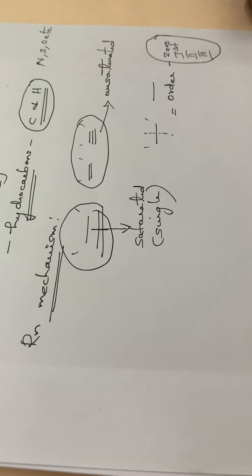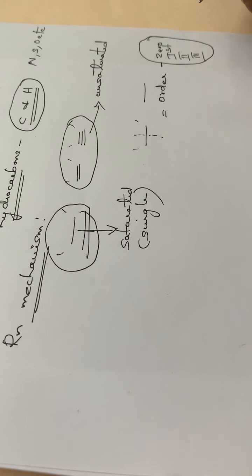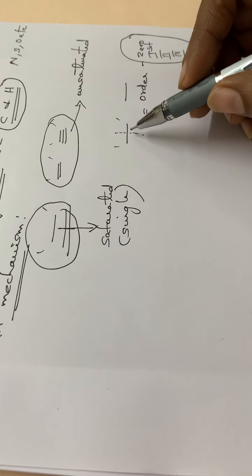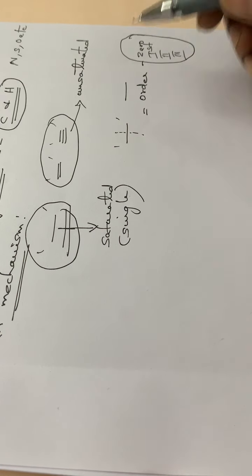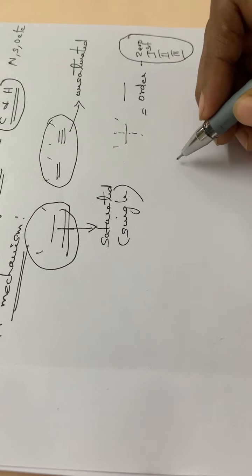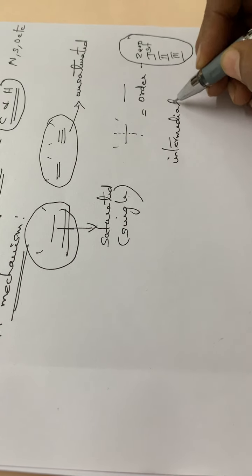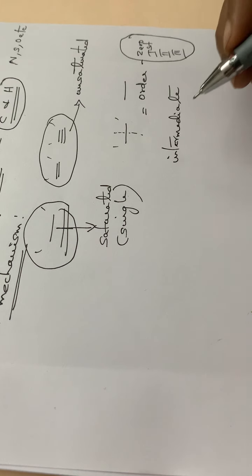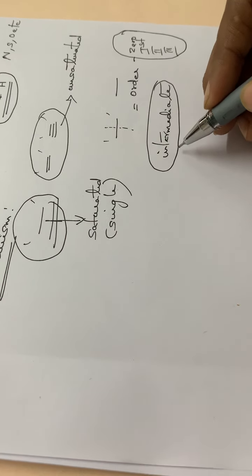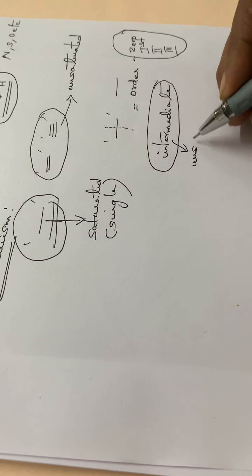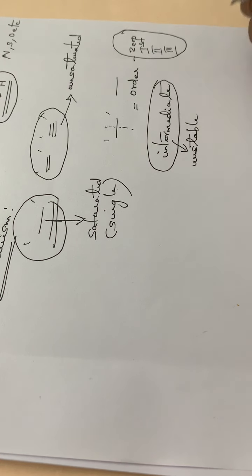And also while this bond breaking and bond making is going on, some reaction intermediates will be formed there. These intermediates are highly unstable also.